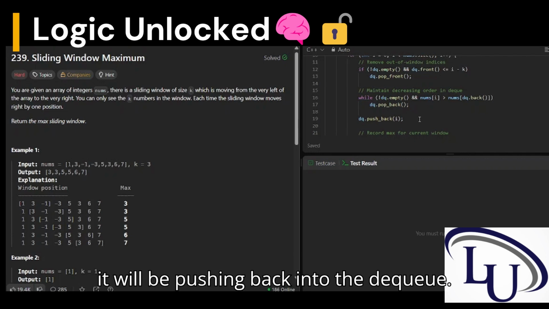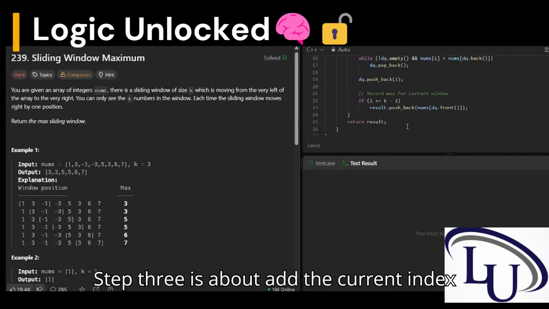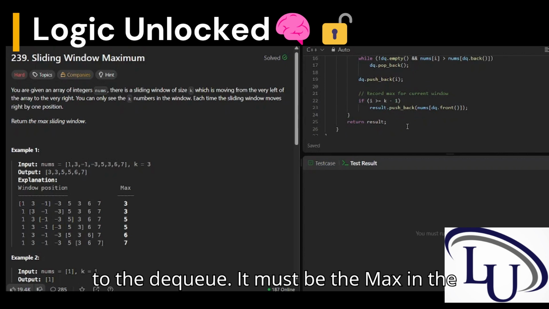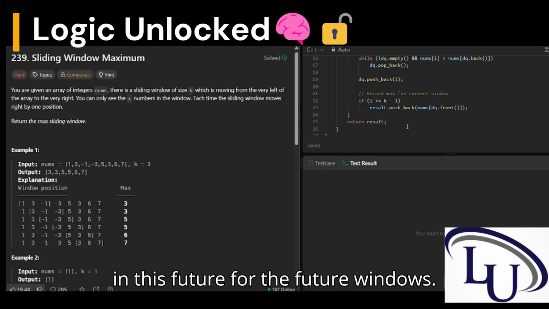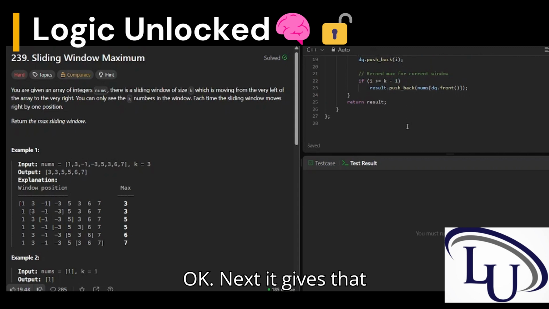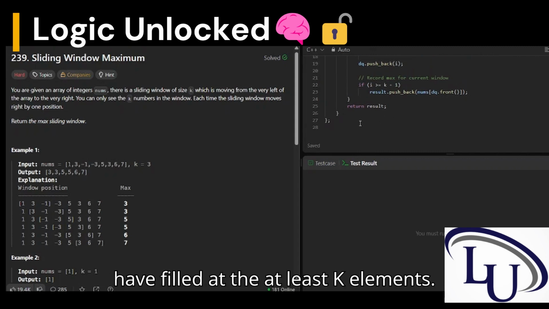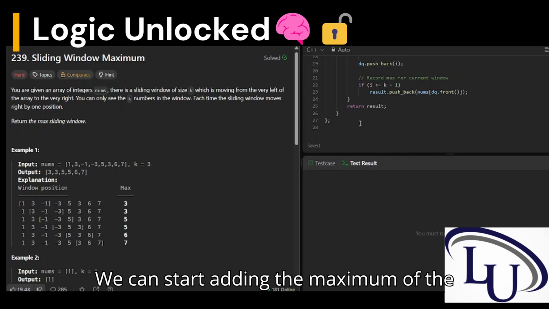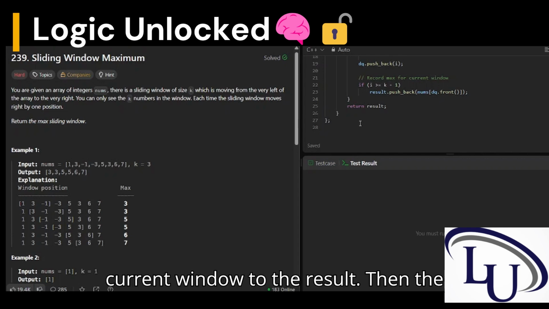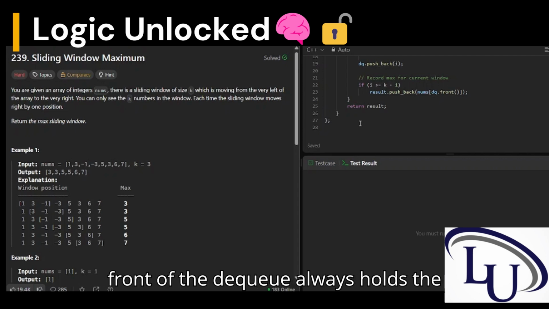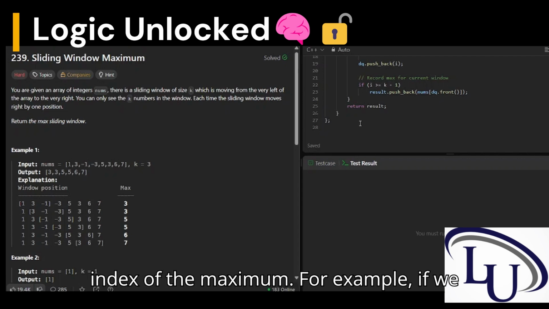Then we push back into the deque. Step 3 is to add the current index to the deque, since it may be the max for future windows. Next, we build the result. After we have filled at least k elements, we can start adding the maximum of the current window to the result. The front of the deque always holds the index of the maximum.